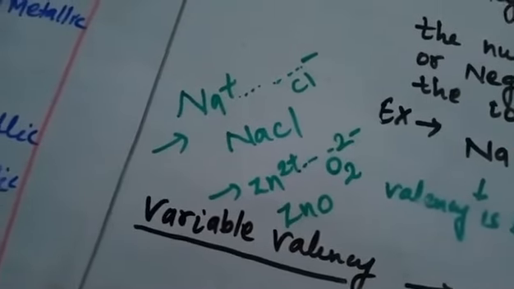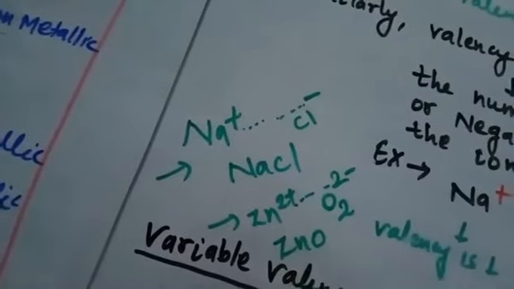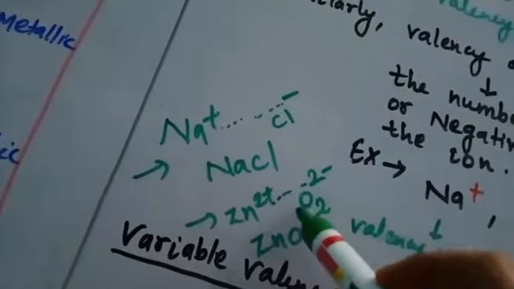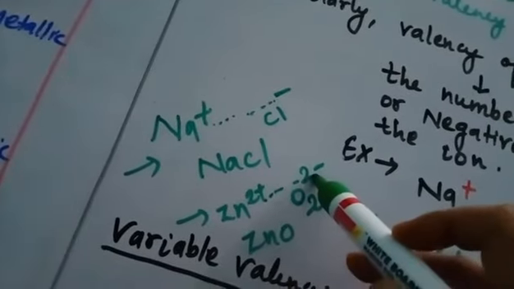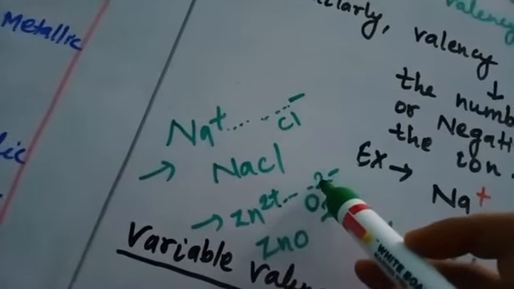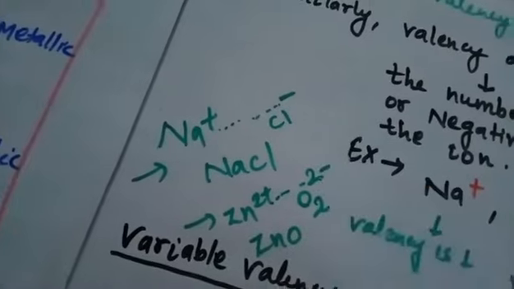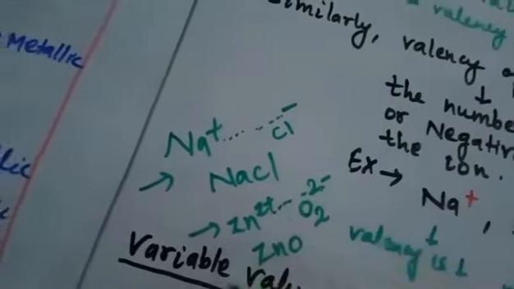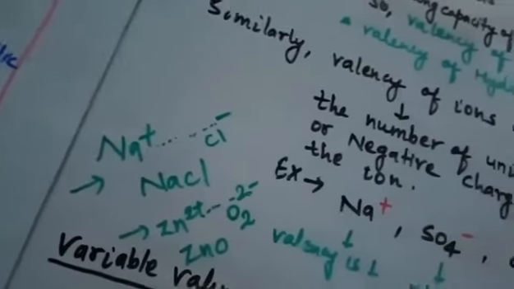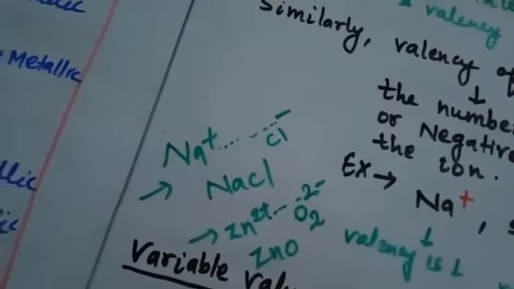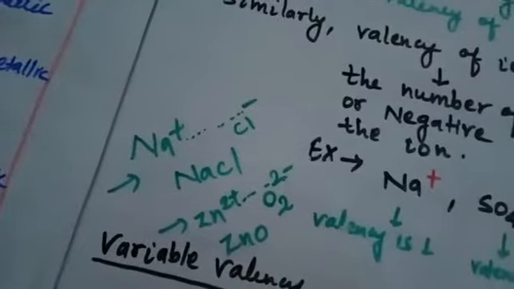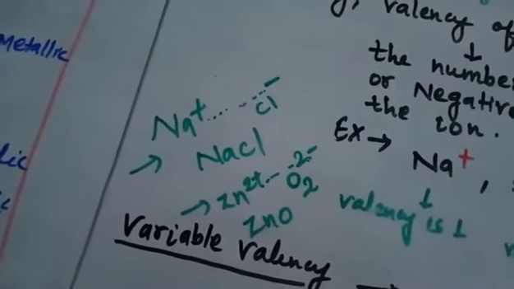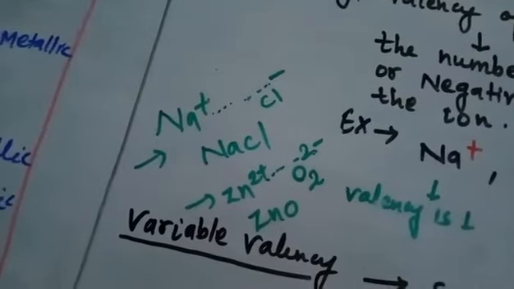Okay, so zinc has valency 2, so its combining capacity is 2. Similarly, oxide also has valency 2, so its combining capacity is also 2. Its valency is also 2. So like that they form the ionic compound according to its combining capacity or combining power, or we can say the valency.